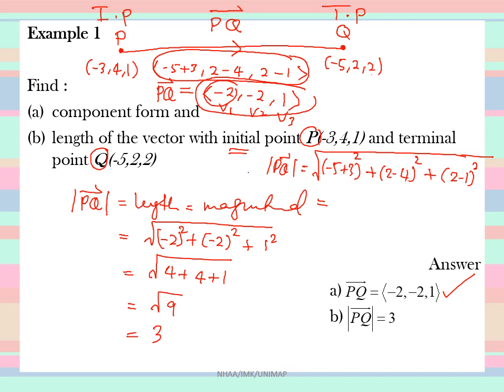You should get the same answer, which eventually comes to minus 2 squared plus minus 2 squared plus 1 squared, equal to 3. Hopefully you see it is not actually a difference, just a different way of calculating the length: one using the points and the other using the components.